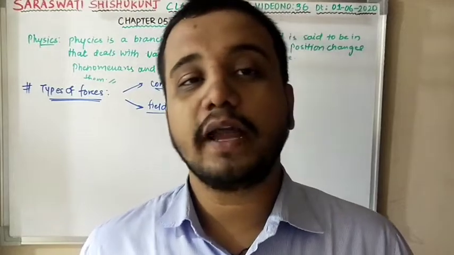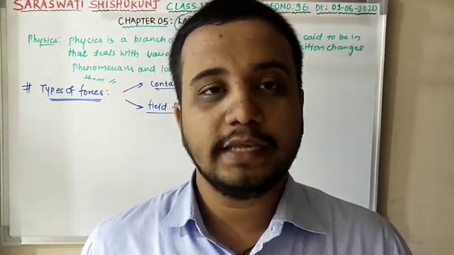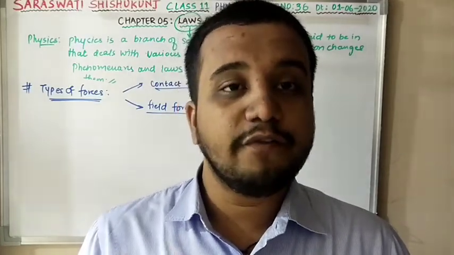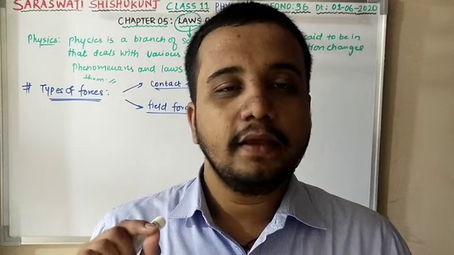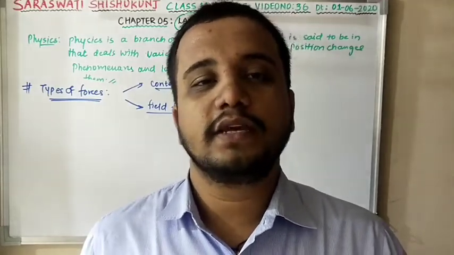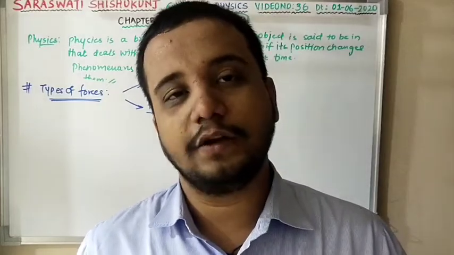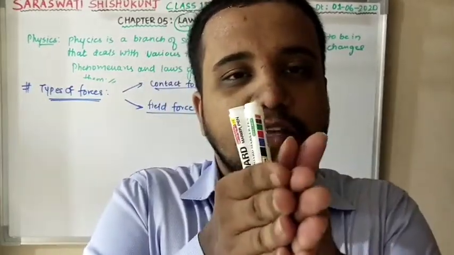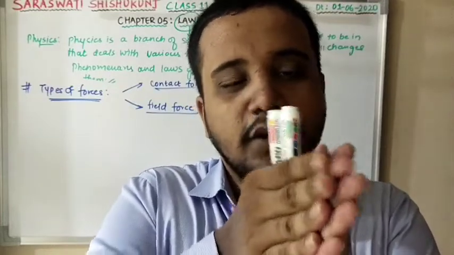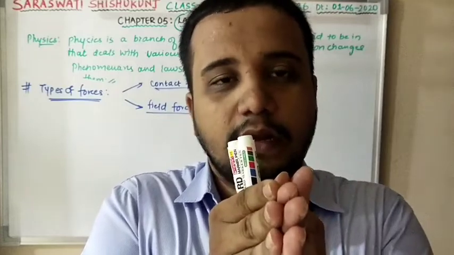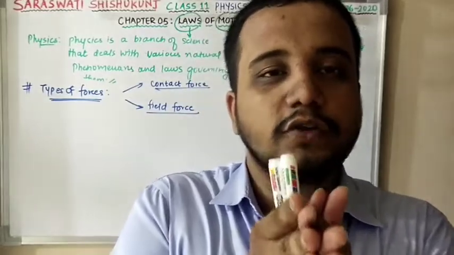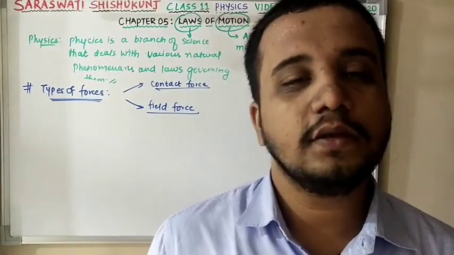So how will you define contact force? The contact force is defined as the force exerted by the object when the objects are in physical interaction. If two objects are in physical interaction, the force exerted on either of the objects means the force is being exerted on both the objects by one another. Clear? This will exert on this and this will exert on this. This force is known as what? Contact force.